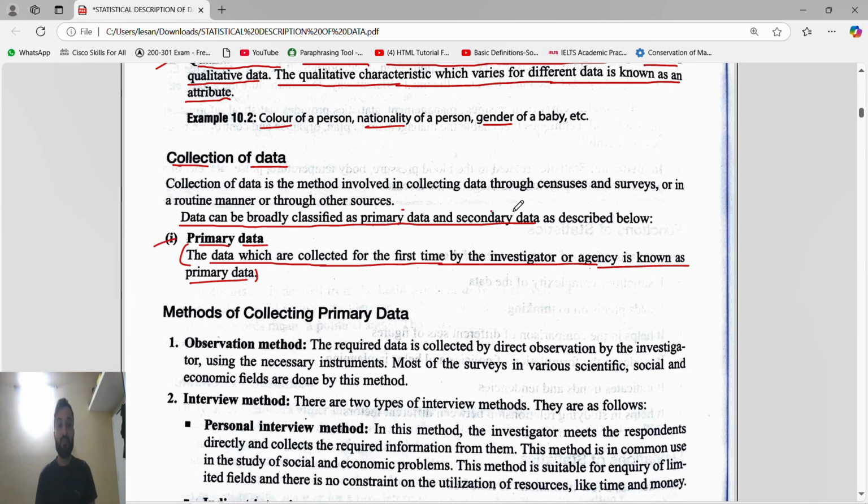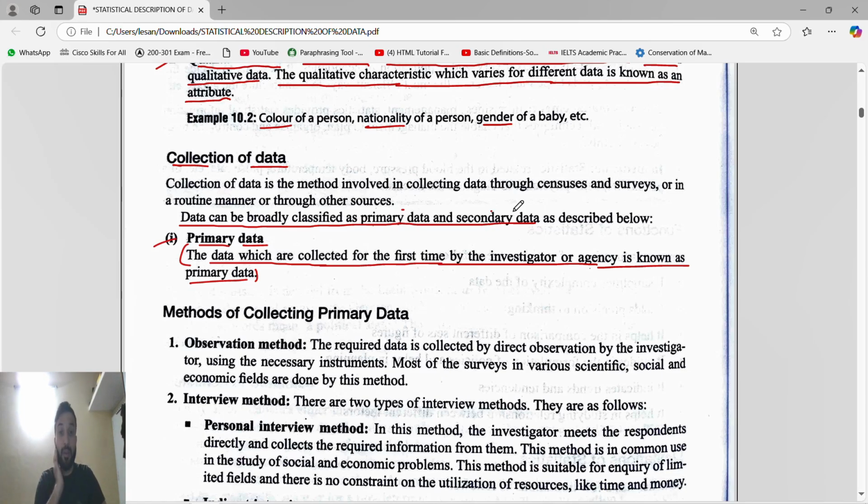Secondary data means when you are collecting the data but not for the first time, you are taking help from other sources. So remember, primary data is collected for the very first time without the help of anyone, and secondary data is collected with the help of any sources. Example, suppose in 7th standard, 8th standard, you have visited the chemistry lab.